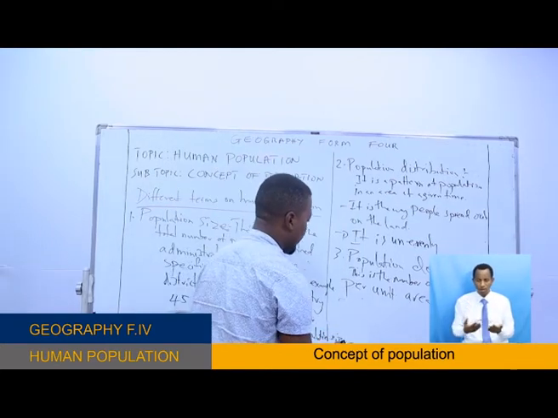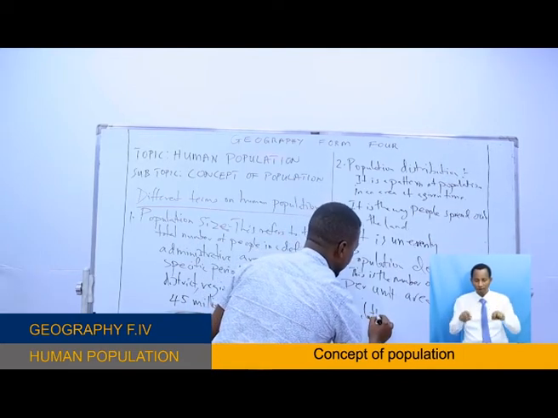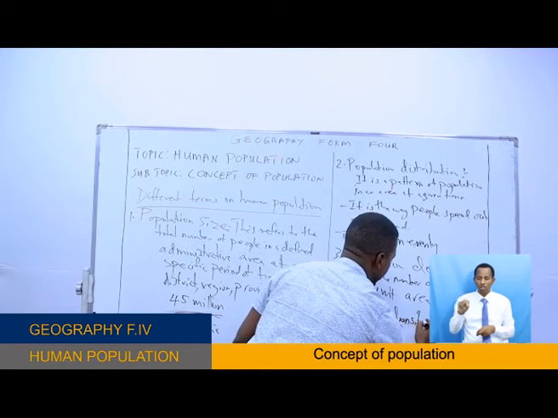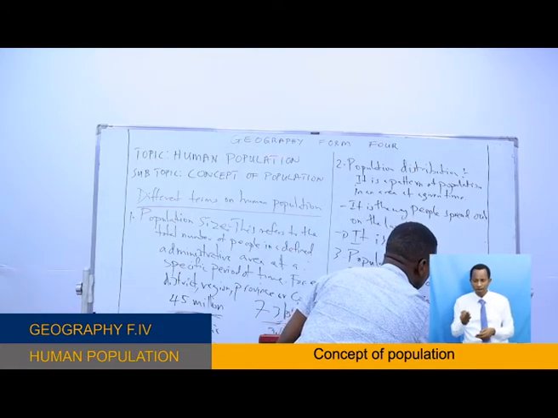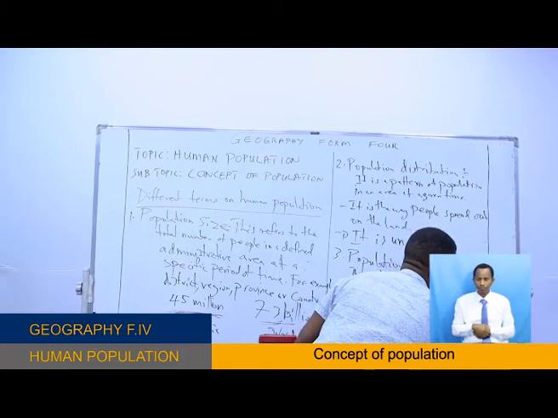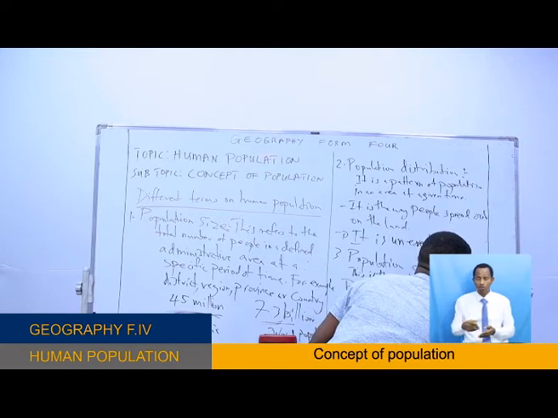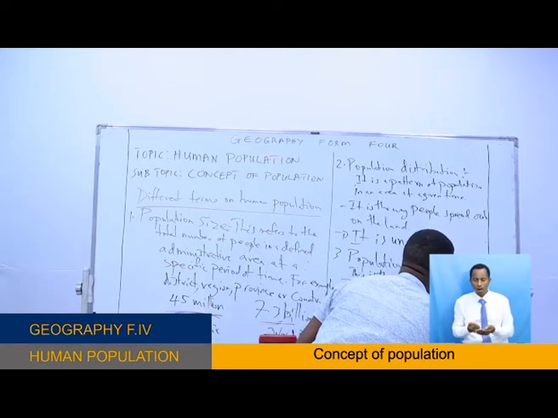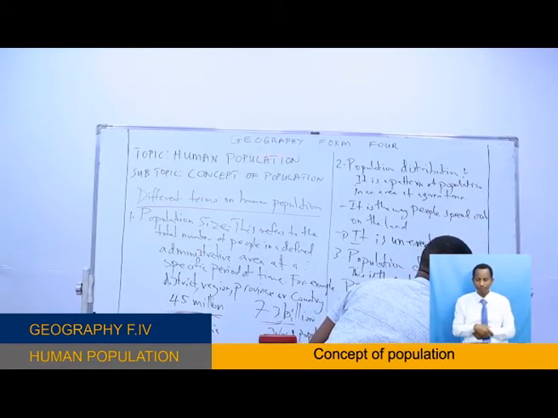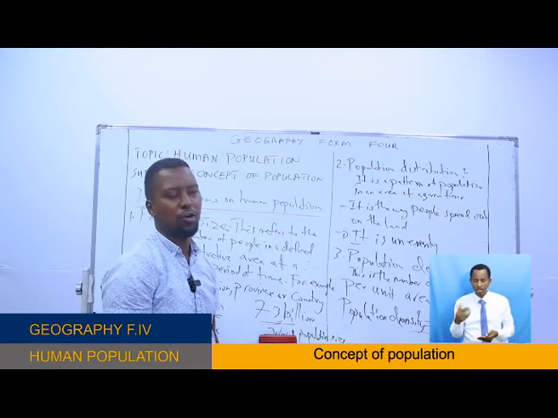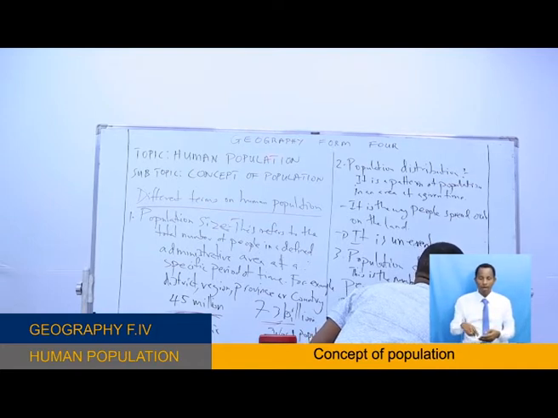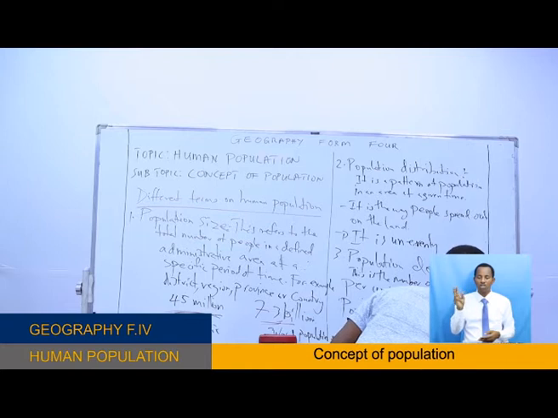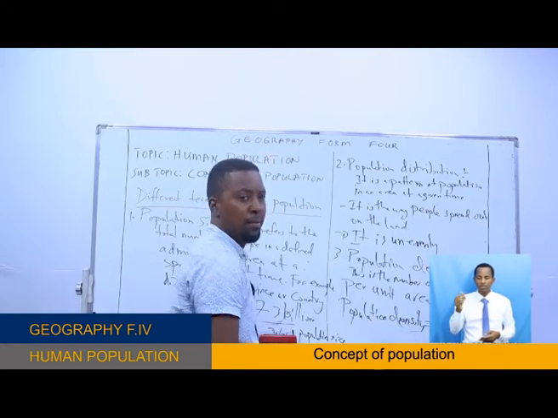Mathematically, we can calculate population density. Population density is equal to the total number of people in a given area over the total area of the place. That is population density.